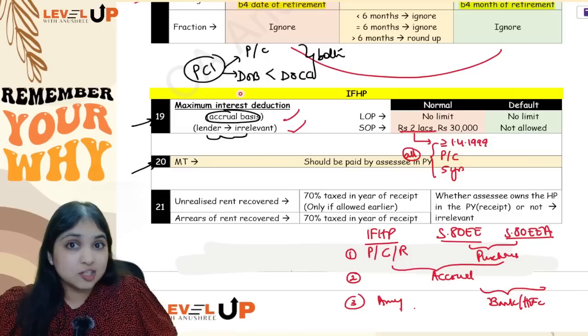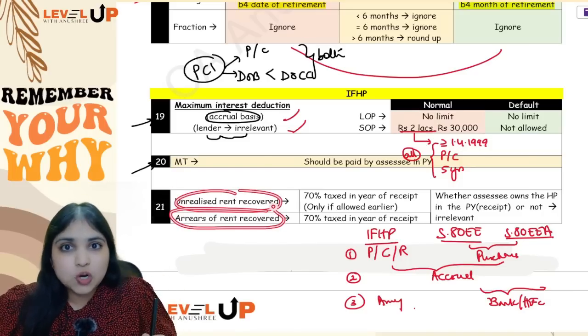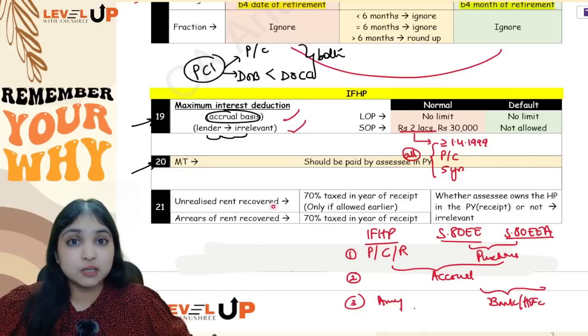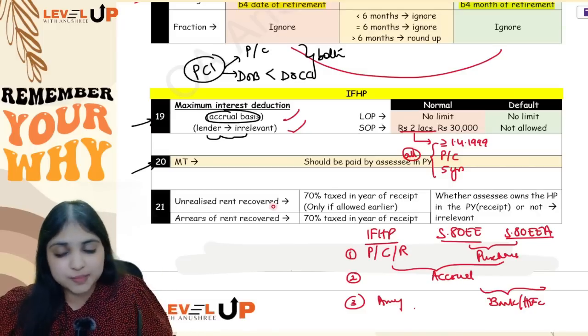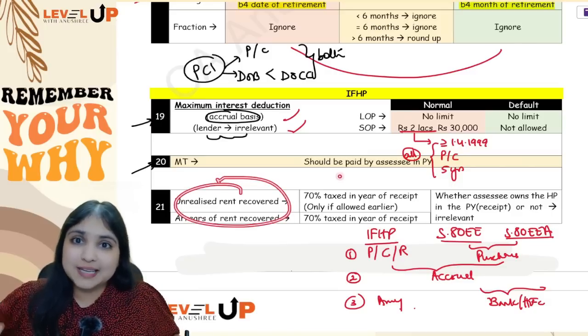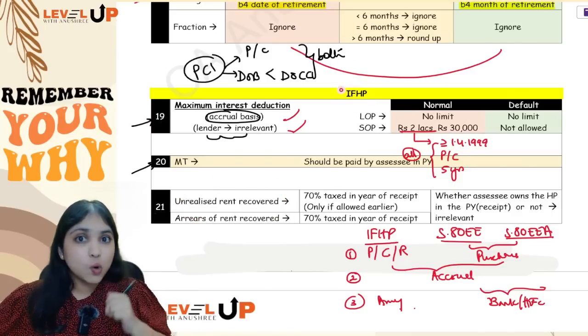Now come to the next adjustment, unrealized rent recovered and arrears of rent recovered. See, yes, we all know that 70% has to be taxed, but there are so many hidden adjustments over here which many of us tend to forget. So I'm just trying to highlight those forgotten adjustments for you. See, both will be taxed when? Both will be taxed in the year of receipt. But in IFHP head, you can tax an income only when the assessee owns a property.